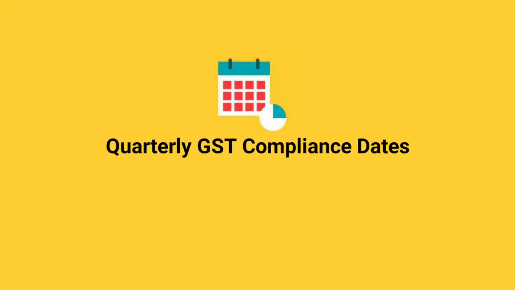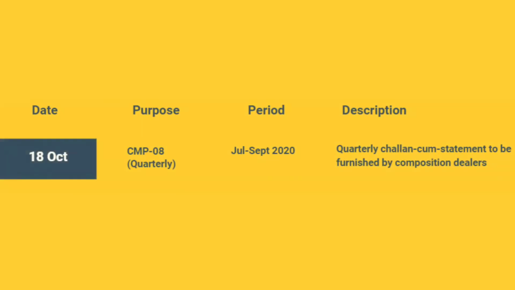Your quarterly compliance GST calendar. Once in every 3 months, certain GST compliances become due for certain taxpayers. The due date usually falls in the month following the particular quarter. So in addition to the monthly filing dates as discussed before, let us look into the quarterly compliance dates. The first date that falls due in the month after every quarter is 18th, applicable for composition taxpayers supplying either goods or services. By this date, they must file CMP 08 Statement cum Challan for tax payment.